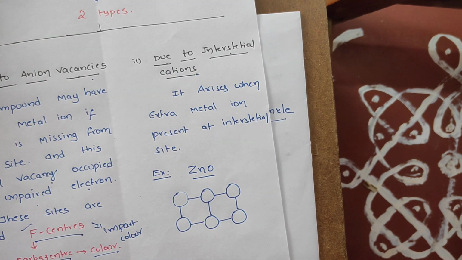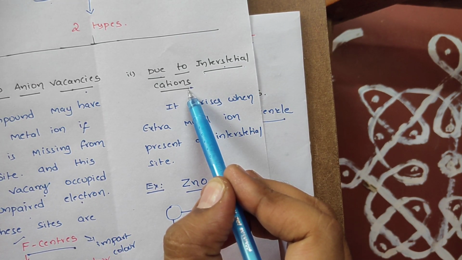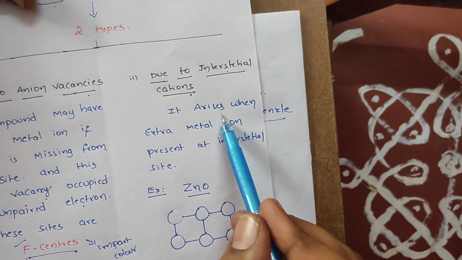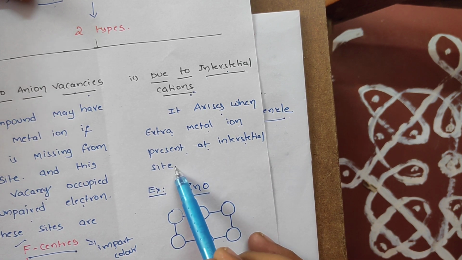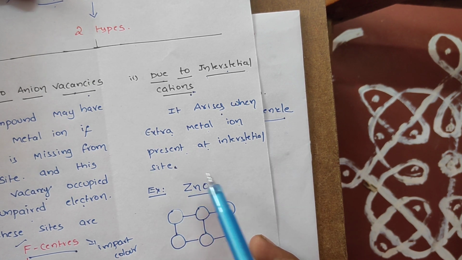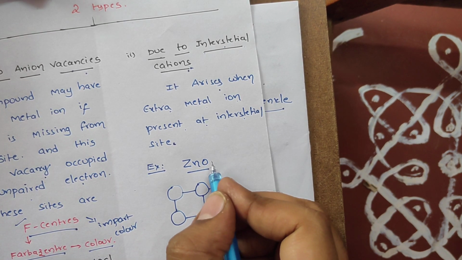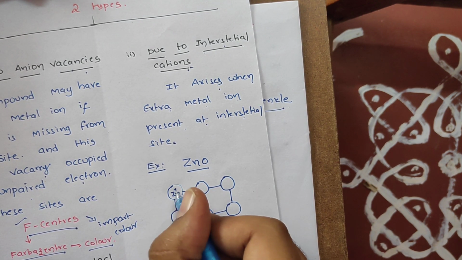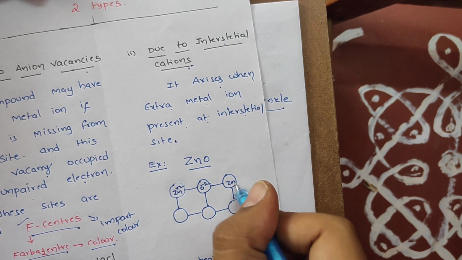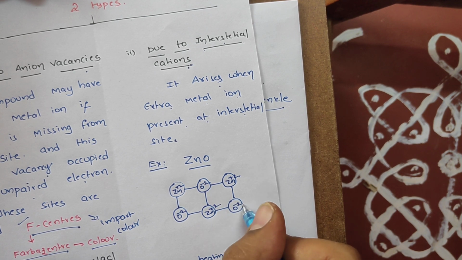The second metal excess defect is due to interstitial cations. Interstitial cations, sir, let me explain. This defect arises when an extra metal ion is present at an interstitial site. Keep in mind, the extra metal ion is present at an interstitial site. How does the extra metal ion come to be at interstitial sites, sir? Let me give an example: zinc oxide. Students, we know this is Zn plus 2, O minus 2, Zn plus 2, O minus 2, and Zn plus 2, O minus 2.